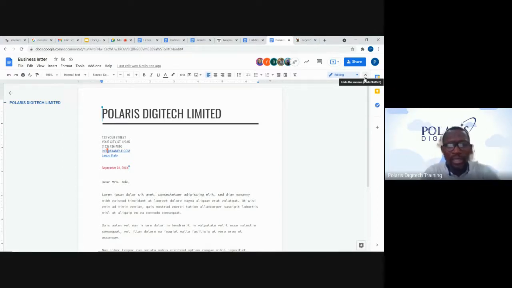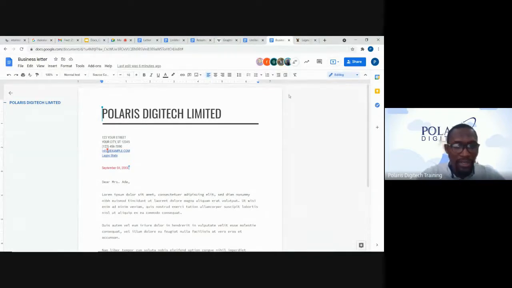Now, looking at the stress in typing these minutes, or the challenges we might face in putting everything together, Google gives us the opportunity of voice typing, just dictating as if you are reading out the minutes. You dictate to Google, and automatically it's being typed. So we're going to see how it works. That will work if we have a system that is enhanced with a microphone, or we're using our mobile device. It's just that we're going to find the control in a different interface on the mobile device.